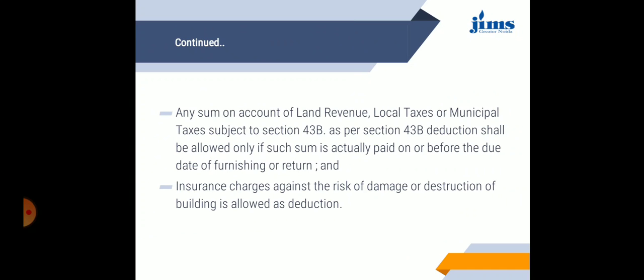So any municipal taxes or local taxes or land revenue are allowed for deduction only when they are actually paid before the due date of filing of the return. If there is any destruction and insurance has been taken, then that is also deducted.